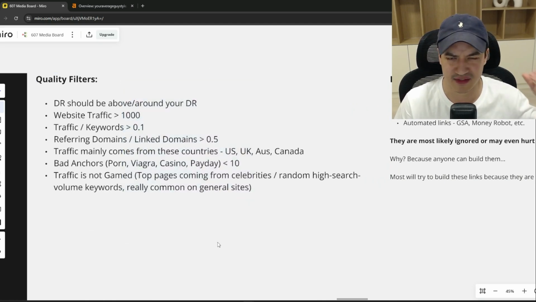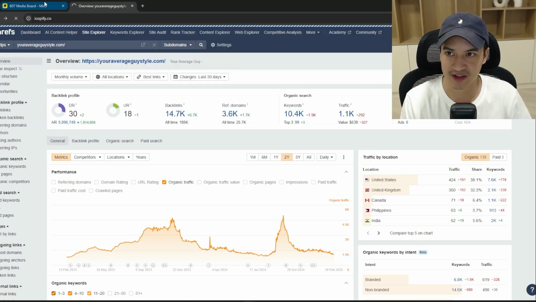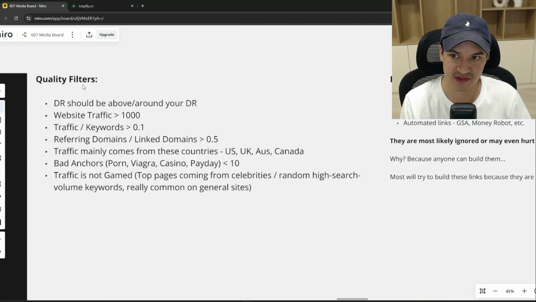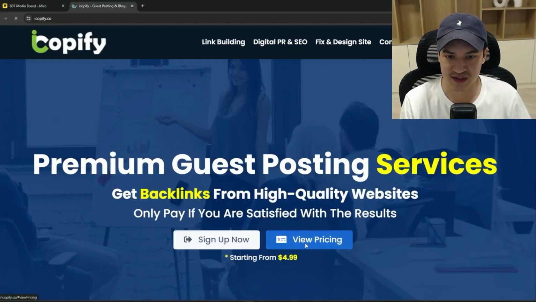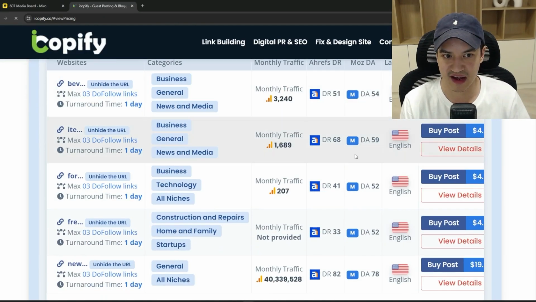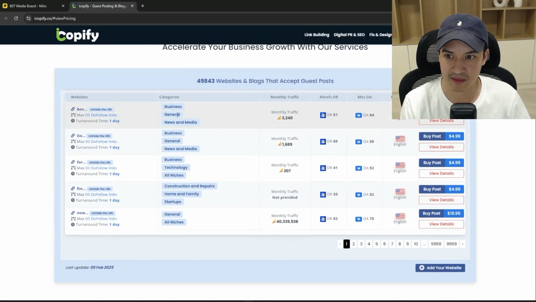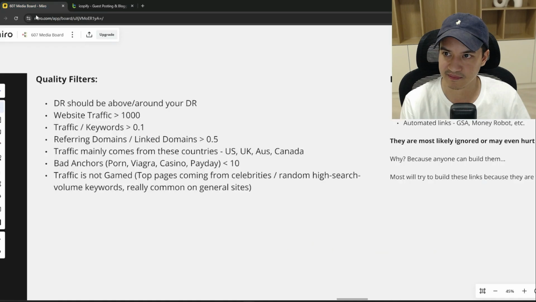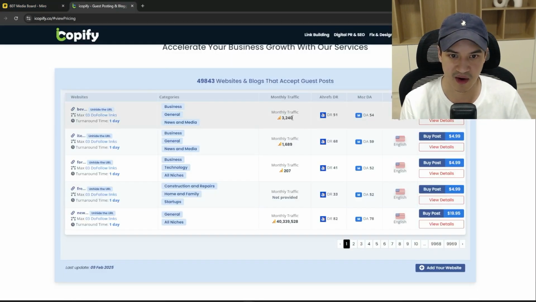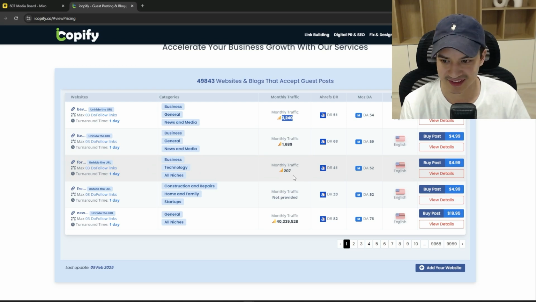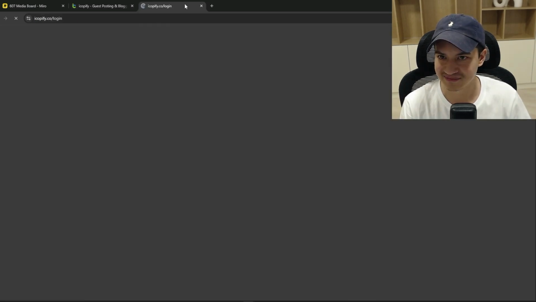Like a lot of these $5 links on iCopify, for example, these are not going to pass these quality filters, right? I would not buy any of these $5 backlinks from iCopify. They're probably not going to pass these filters. Like they're going to say, okay, DR51, monthly traffic this, but double check. They're probably not good, and they're hiding the URL.